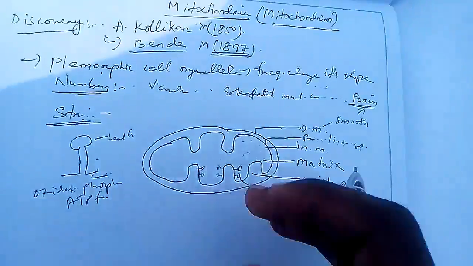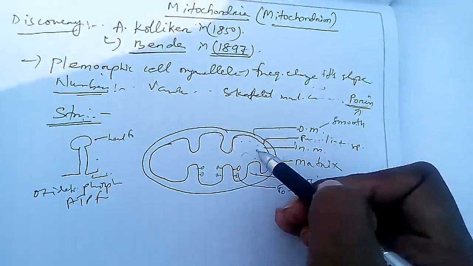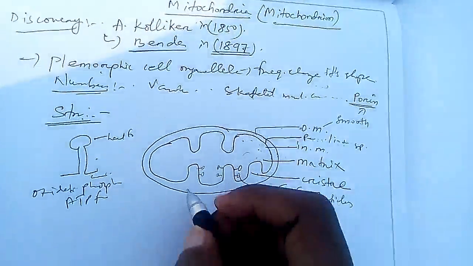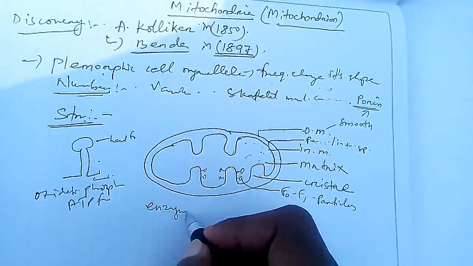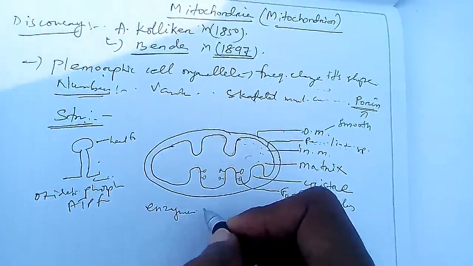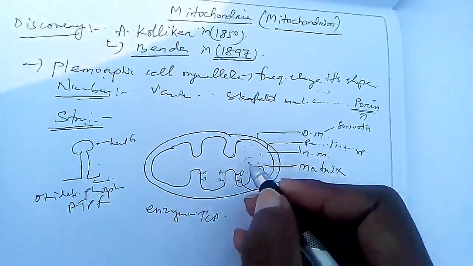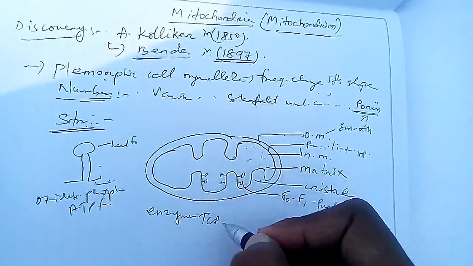Then in this matrix many enzymes are present, which are mainly required for the Krebs cycle or TCA cycle. We know the Krebs cycle occurs inside this mitochondria.